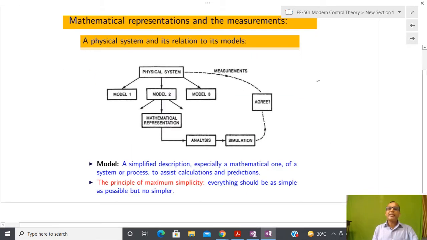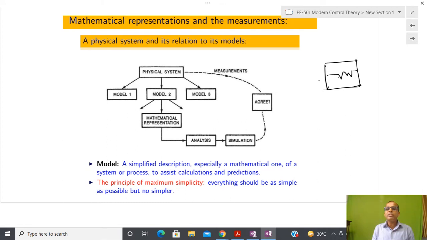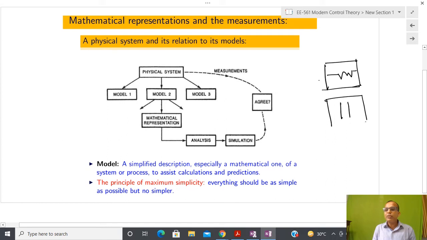Now, most of the time, suppose I have some realistic or physical object, suppose I have a resistor here. What I do is capture the behavior of the resistor, and for that reason I use some kind of symbol. I do not know if the symbol of a resistor is like this, but all of us have agreed that if we use this kind of symbol, then we call it a resistor. So this is our convention. For our purpose we are using this.